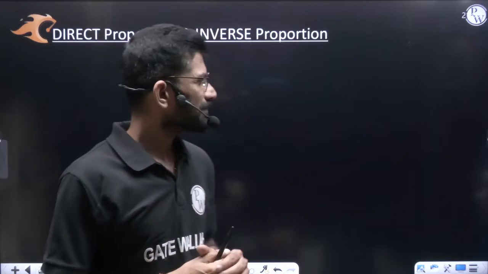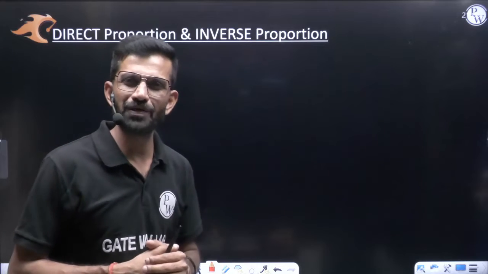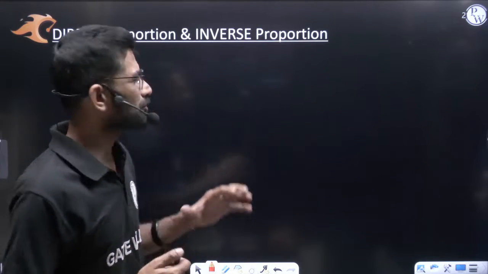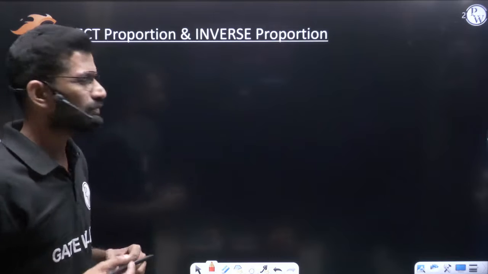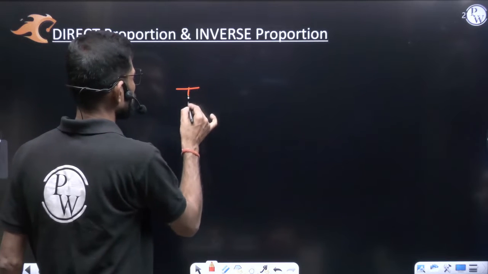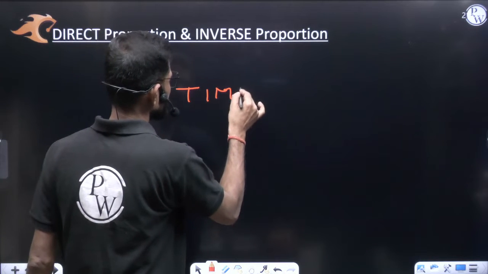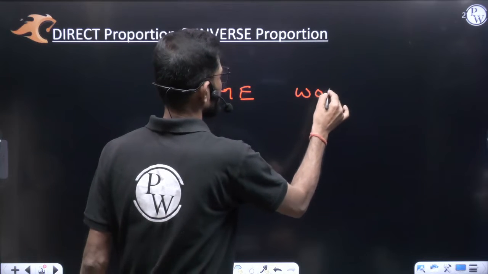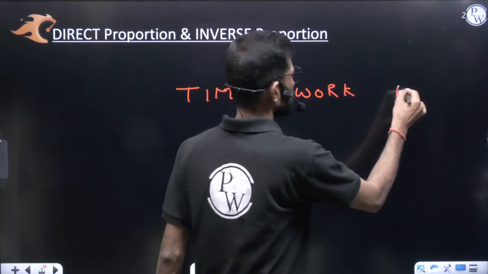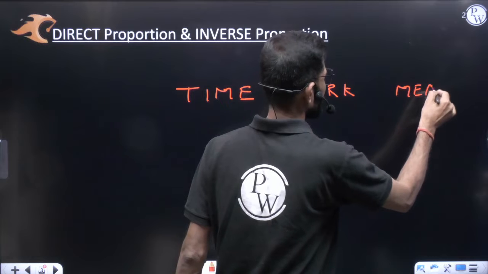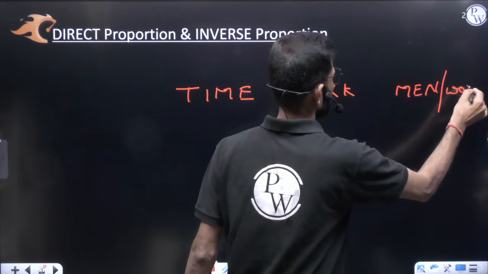Similarly, whenever you feel that inverse proportion is becoming tough, you can convert that into a direct proportion in order to make it easy. So in today's topic, time and work, both direct and inverse will be useful to us. But before that, we should know what entities we have in the time and work topic. In time and work, you'll meet with 3 entities. One is time, another is work, and the third one is people who do work. That is men, women, you can take anything. People who do work.